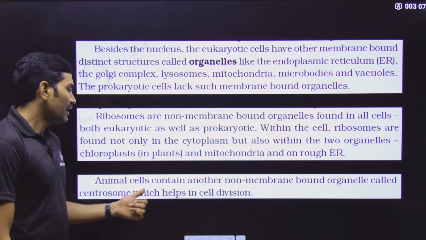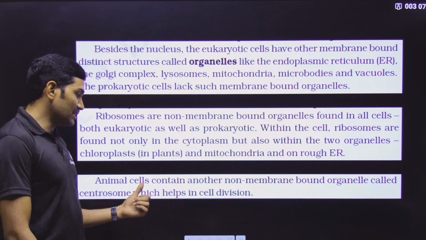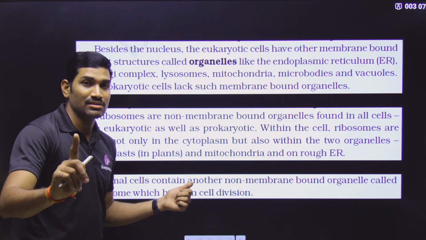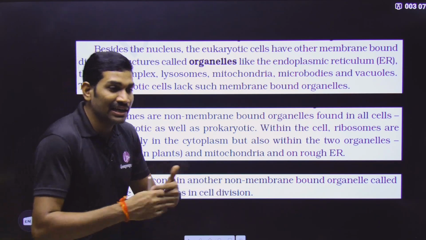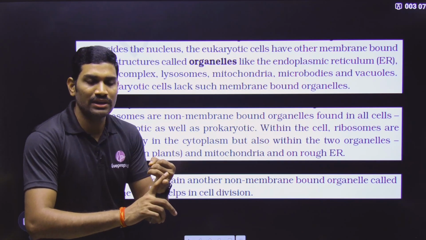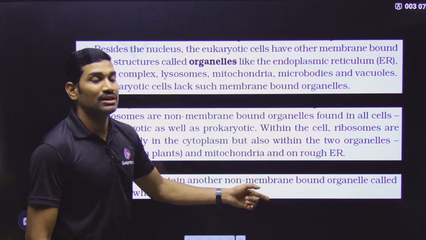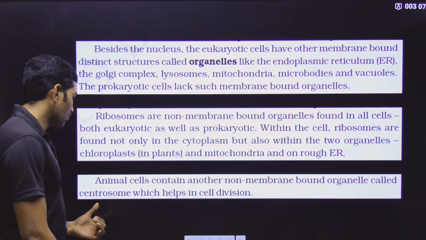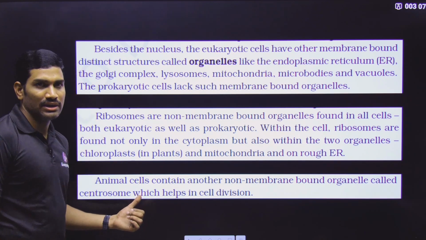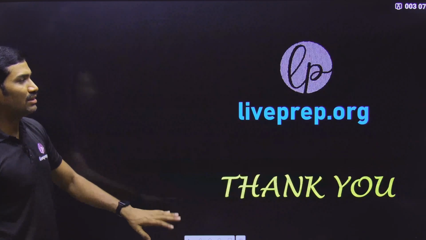Okay, next one. Animal cells contain another non-membrane bound organelle. Please understand the content here. Animal cells, that means these are not present in plant cells. Why are they saying another? Already animal cells are having ribosomes, and ribosomes are non-membrane bound, right? Now along with ribosomes, another non-membrane bound organelle is there. What is that? They are called centrosomes. One centrosome has 2 centrioles, right? And what is the function of this? It helps in cell division. This is the function of this particular organelle.